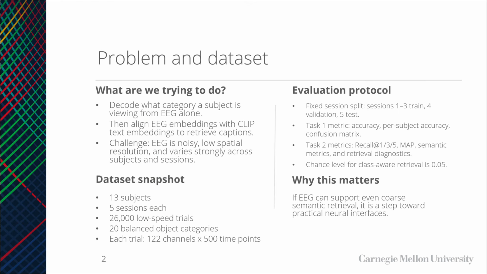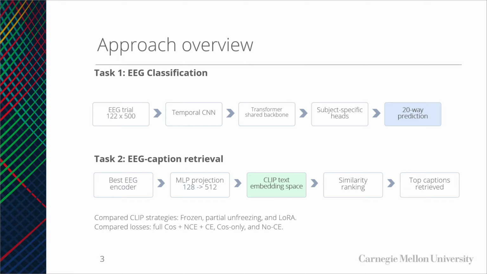We used a low-speed subset of the MSS EEG dataset. It consists of 13 subjects, 5 sessions each, 26,000 total trials, and 20 balanced object categories. Each trial is a 122-channel by 500-time-point EEG segment. We used a strict session-based split: sessions 1 through 3 for training, session 4 for validation, and session 5 for test. Task 1 is 20-way EEG classification. Task 2 is retrieval, giving EEG and retrieving captions in CLIP's text space.